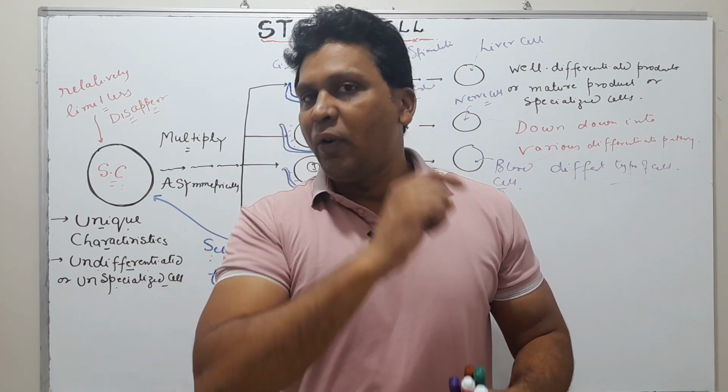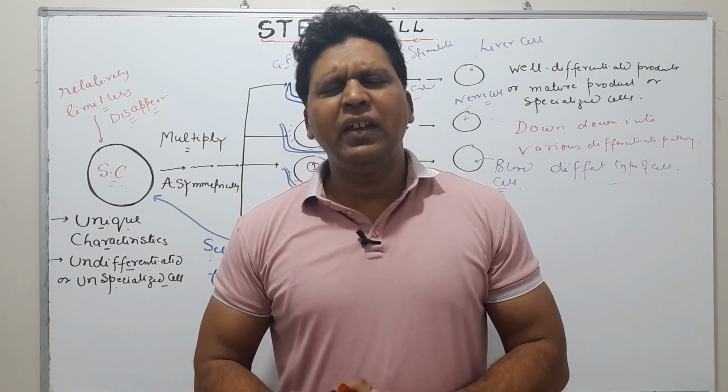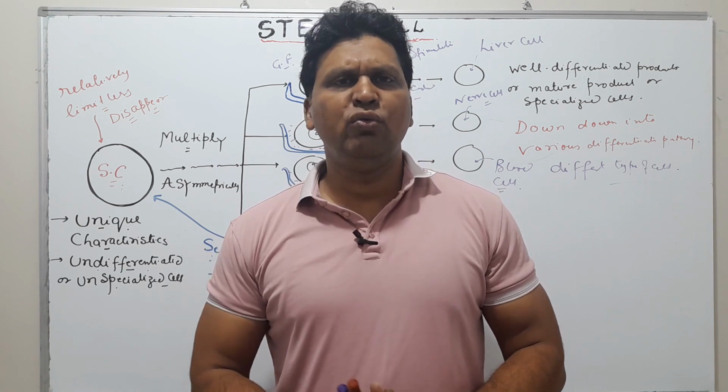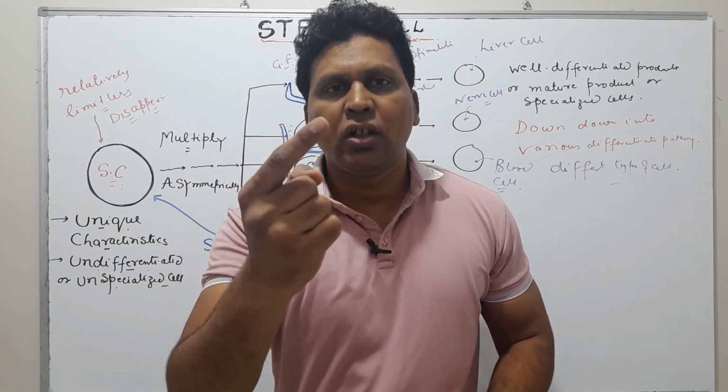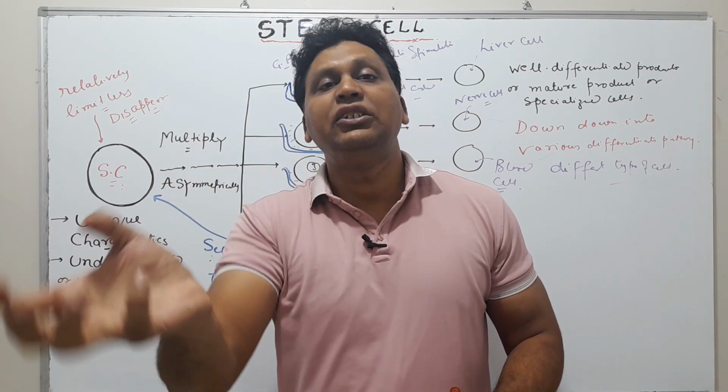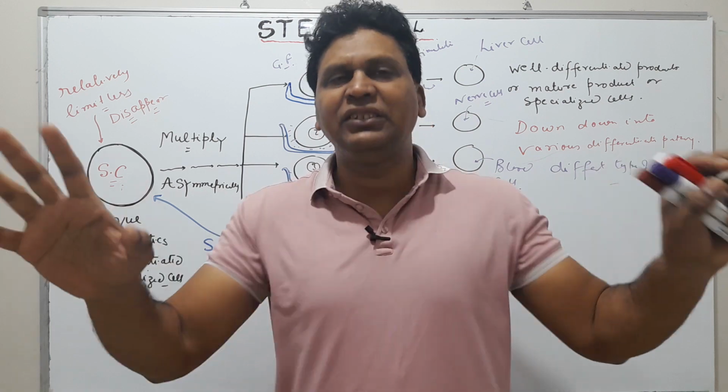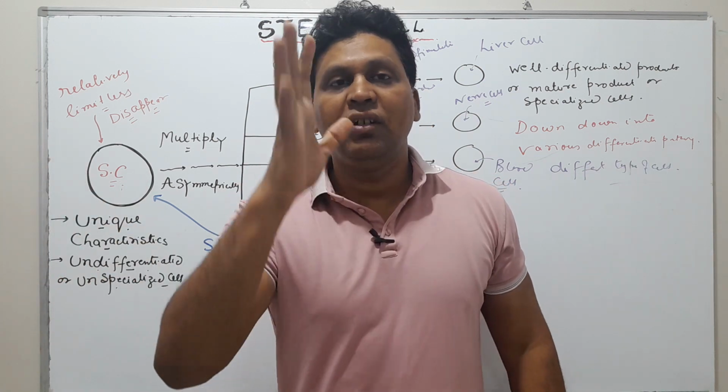But one group of set will always reproduce or replenish to maintain its own population. In a very simple language, this is called stem cell.